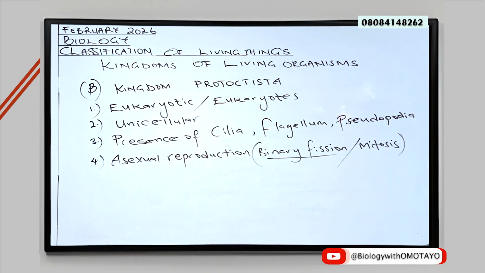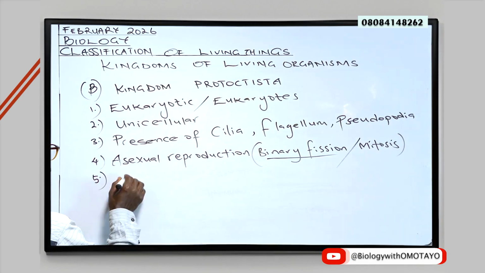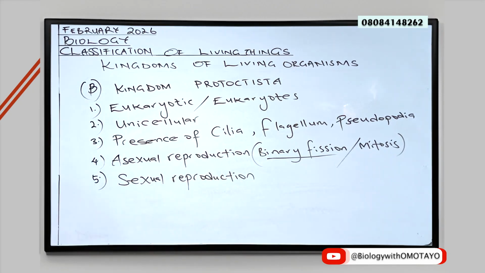It is the same mode for Monera and Protoctista. However, some members under Protoctista have the ability to reproduce sexually. This is done by what is called fusion of gametes.